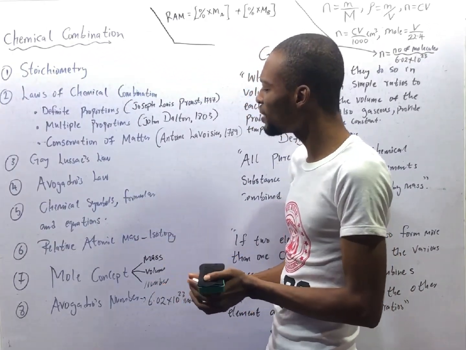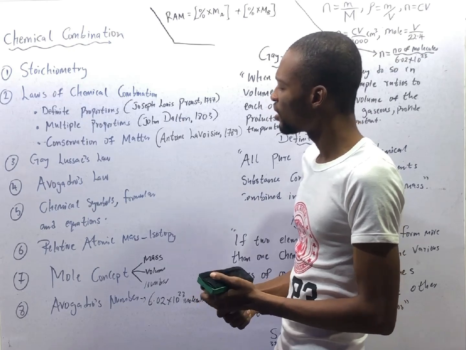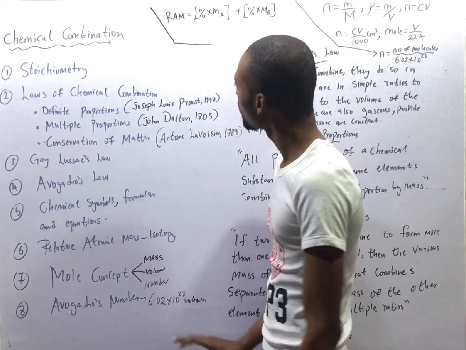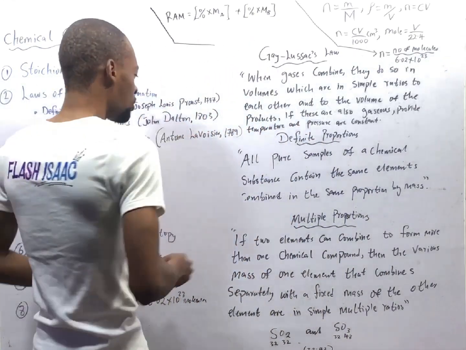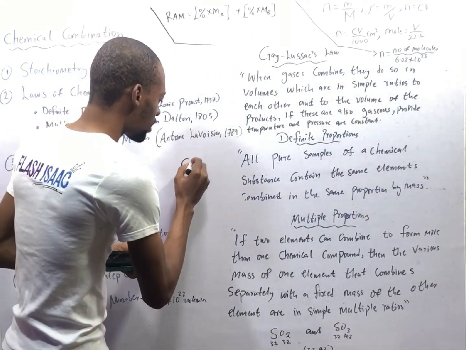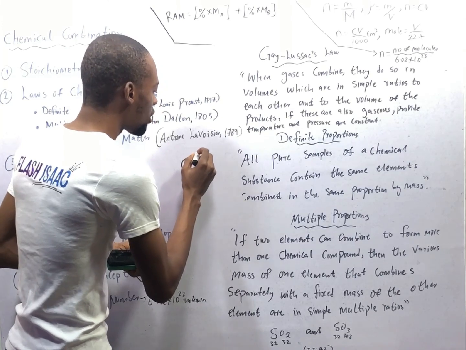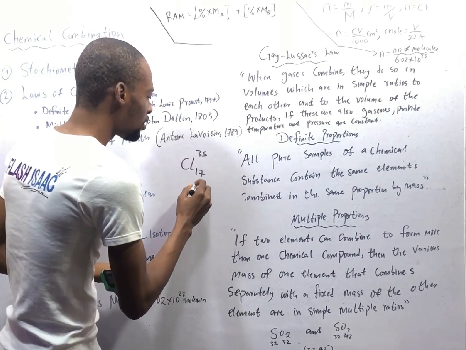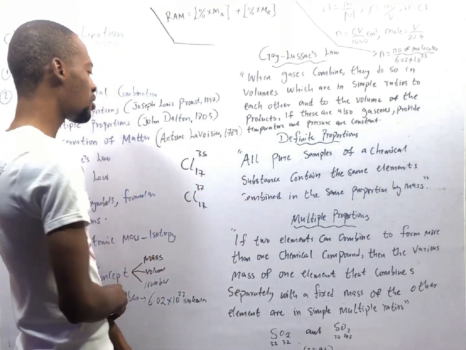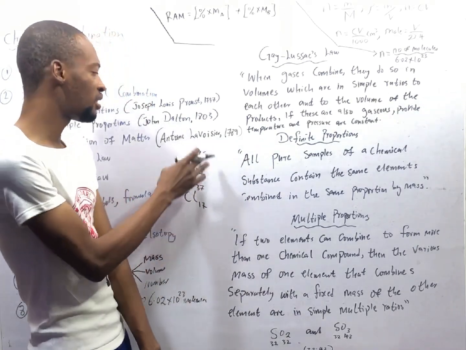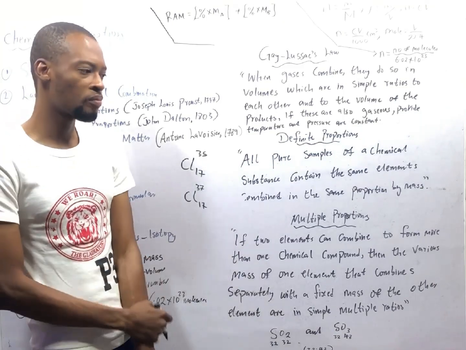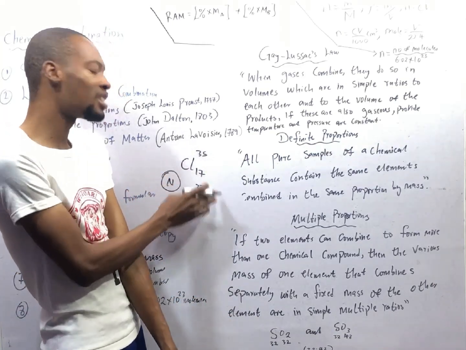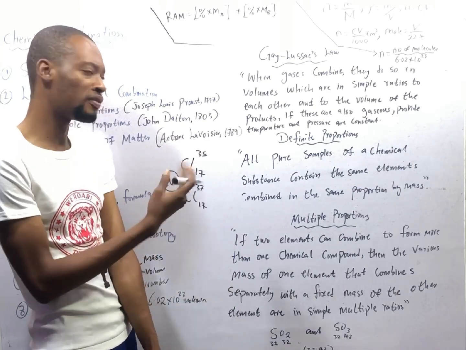Relative atomic mass. The masses of all elements are not whole numbers because of isotopy. Now, isotope: you have chlorine, atomic number 17, mass 35. You have another chlorine, atomic number 17, mass 37. So the same atomic number, different atomic masses. And the reason for isotopy is simply neutrons. They have the same number of protons but different numbers of neutrons.